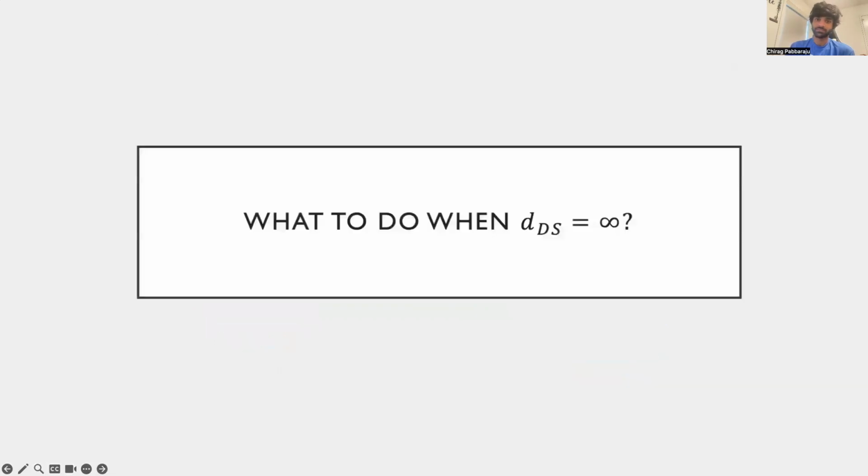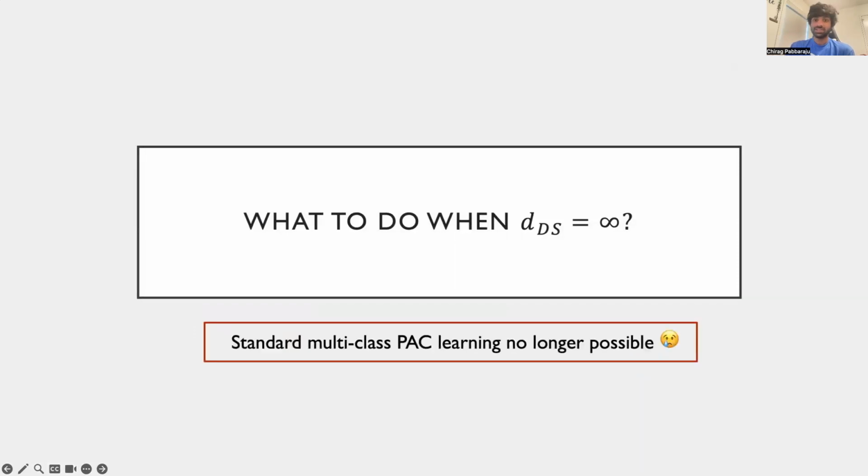Given that the DS dimension completely characterizes learnability in the multi-class setting, what does one do when the DS dimension is infinite? So naturally, standard PAC learning, where one seeks to label each point in the domain with a single label, goes out of the picture. However, the hypothesis class can admit some additional structure which we can hope to leverage and still learn the class, albeit in a weaker way. This is the key problem that we try to address in our work via the framework of list PAC learning.